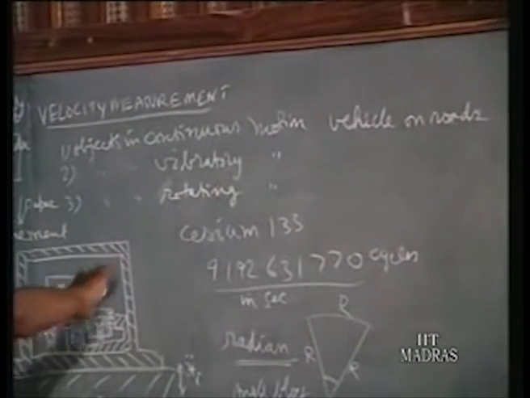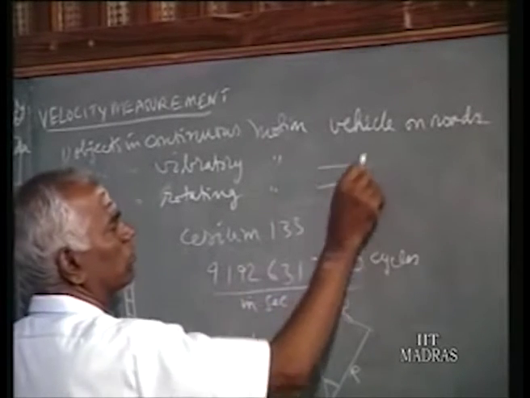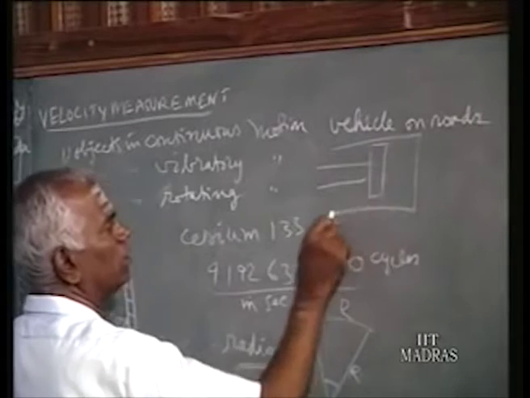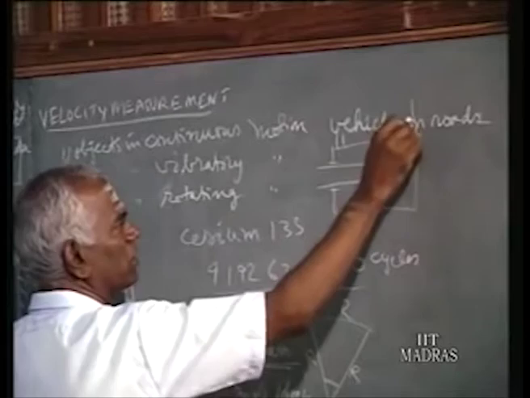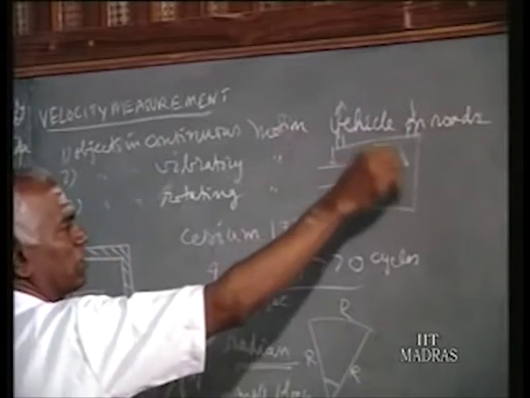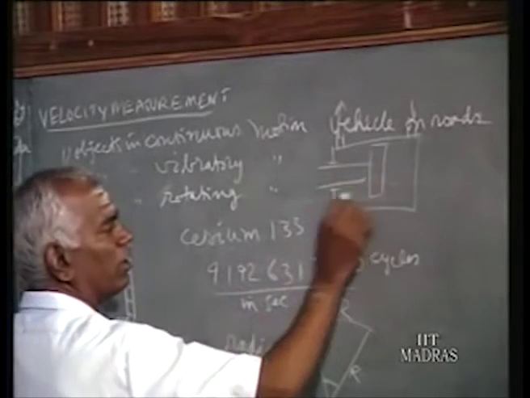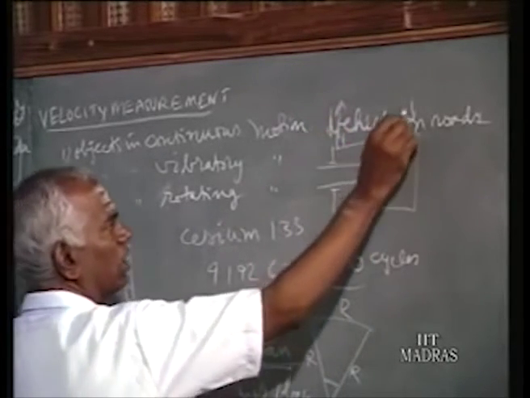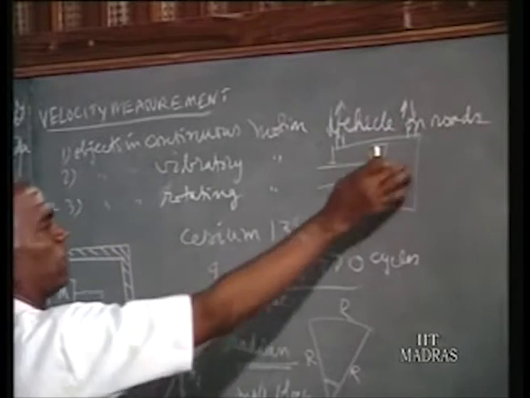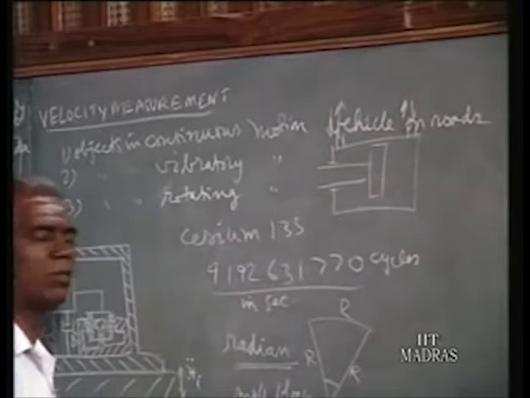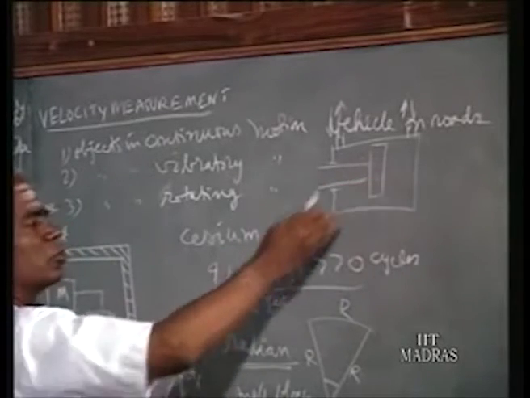First is continuous motion, and the second category is vibratory motion. For example, a piston motion inside a cylinder. So this may be a cylinder, the hydraulic cylinder. We give the pressure oil, and pressure goes out. When you supply pressure oil, it moves from one end to the other end. And then later on, we give supply here and this output. So we switch by using a directional valve. You can switch the supply here or there, thereby making the piston move to and fro within the cylinder. That is called reciprocating motions or vibratory motions.